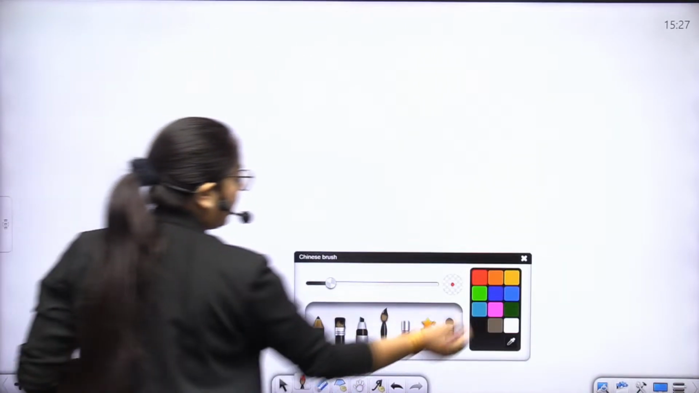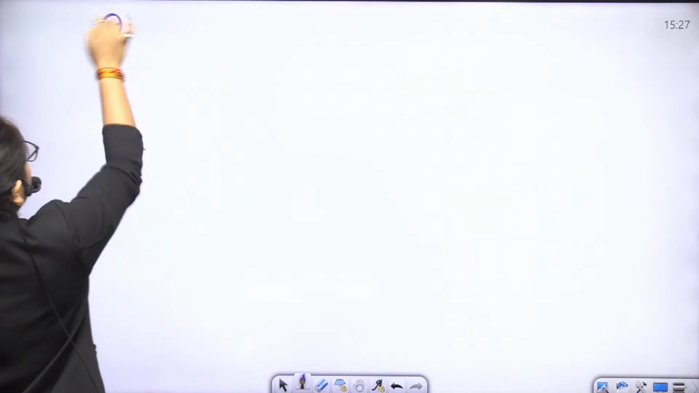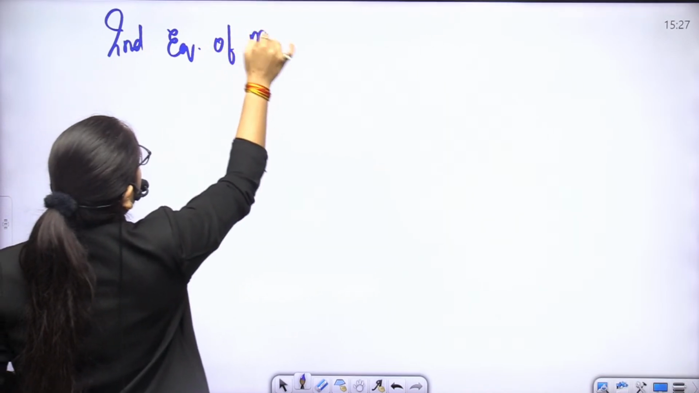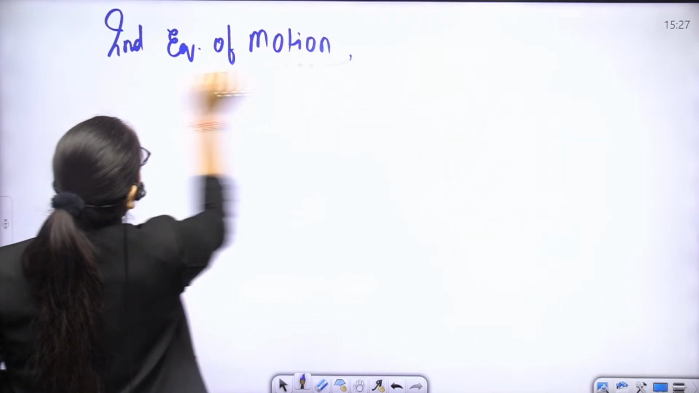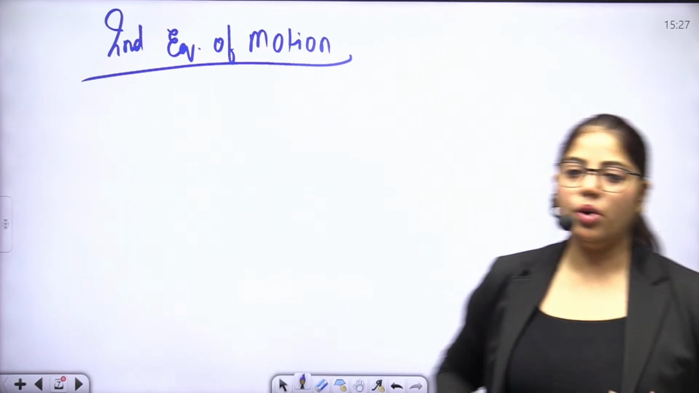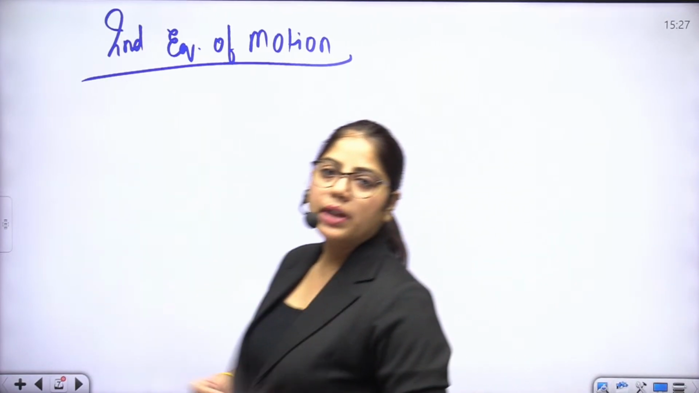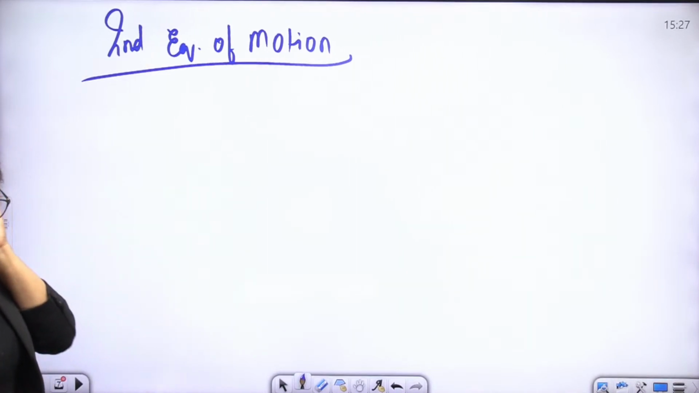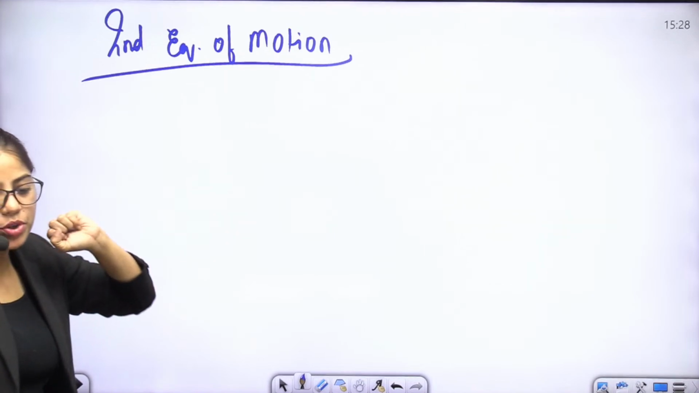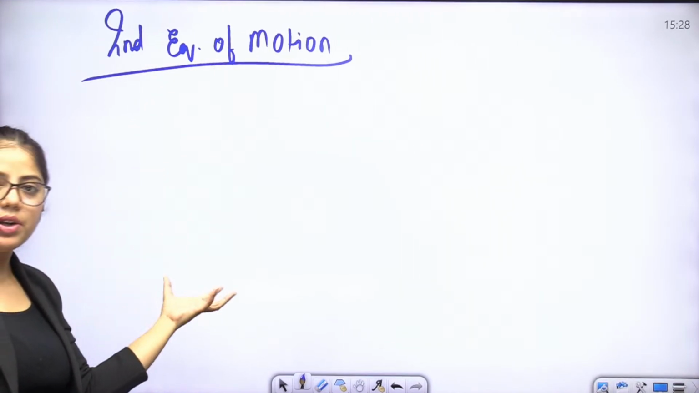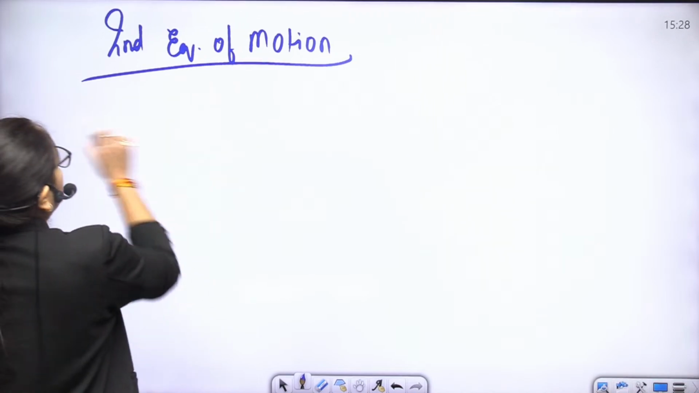Now let's talk about the second equation of motion. Am I audible and visible to all of you? Everyone? Yes? All right. Now comes the second equation of motion. It relates displacement, velocity, acceleration, and time.